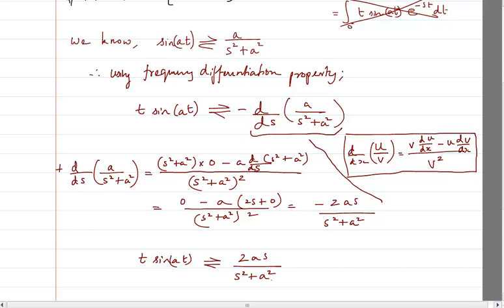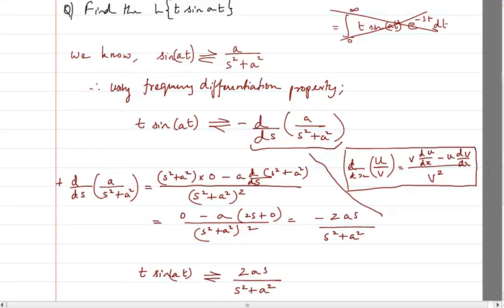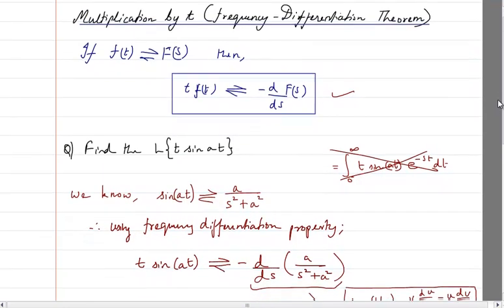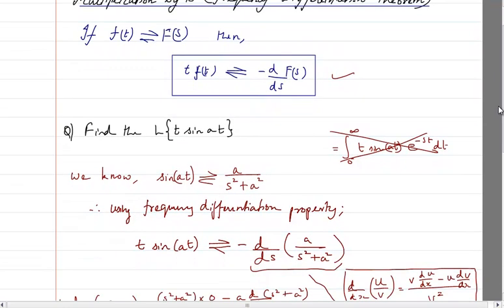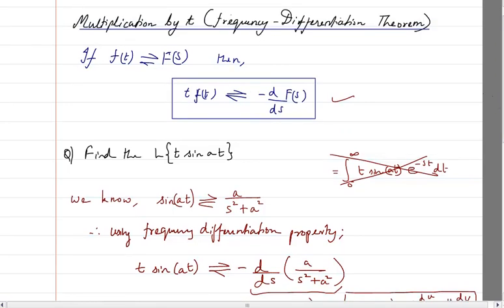Okay, so this is how we will use the frequency differentiation property for calculating whenever we are having any function multiplied with t. So again, this is called frequency differentiation because we are differentiating in the frequency domain. See, we are having two domains here. One is the time domain, which is f of t. Why we call it time domain? Because it's dependent on t. And the second is called the frequency domain.